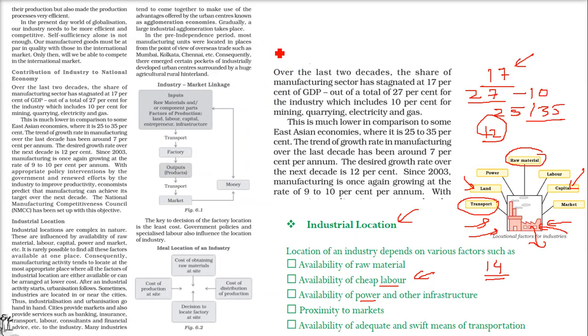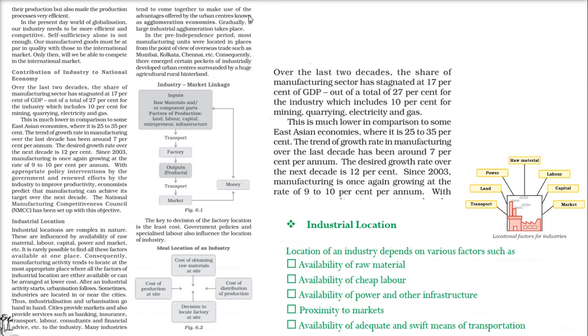In the pre-independence period, most of the industries were set up in Mumbai, Kolkata, Chennai. The reason was that they were near to the ports, and we know all these are now the Mahanagars, or they are quite developed, because the industrial development was the main key factor there.